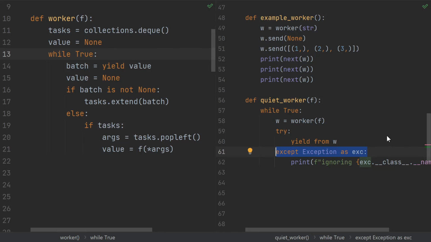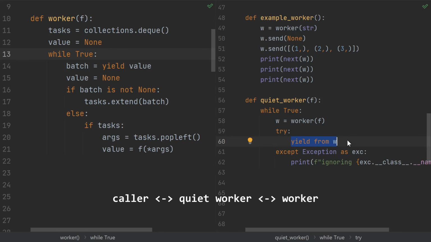If a task causes an error, the quiet worker just catches it, and then creates a new worker to keep going. This is of course very bad practice because the task queue of the worker may not have been empty. But we're throwing it out and creating a new worker anyway. In any case, the yield from is what allows us to pass messages bidirectionally. It essentially acts as a pass-through, taking whatever messages from our caller and passing them to the worker, and taking whatever messages from our worker and yielding them up to the caller. That is the true purpose of yield from. The fact that you can use them to write one-line shorter for loops is just a bonus.